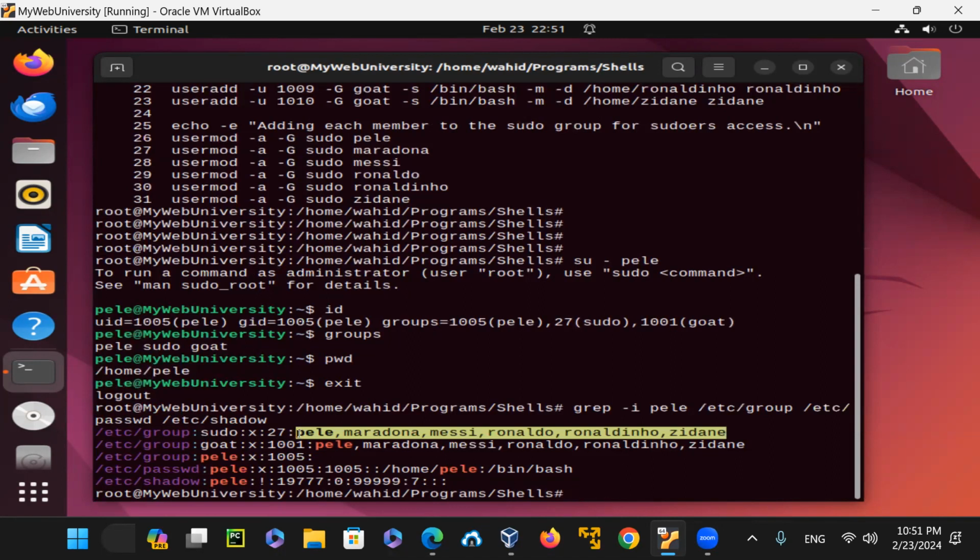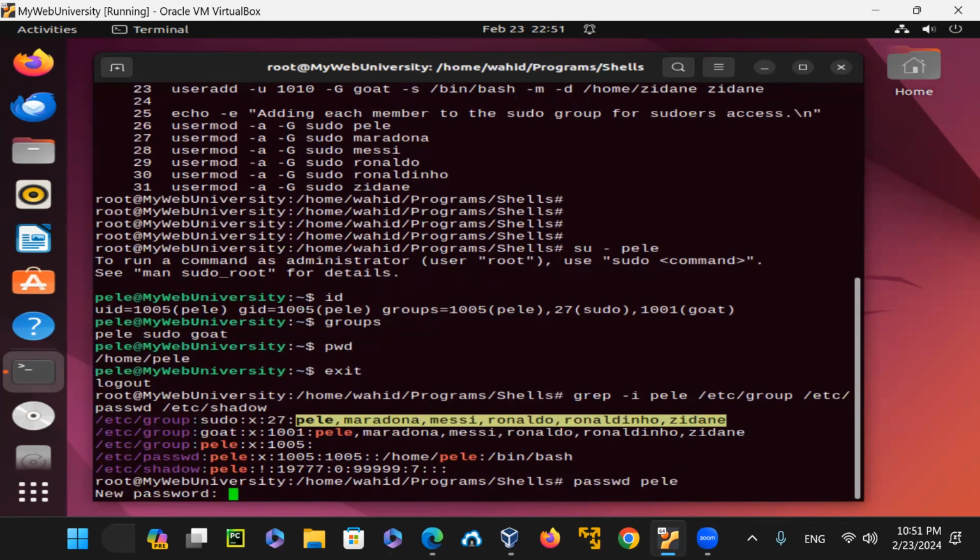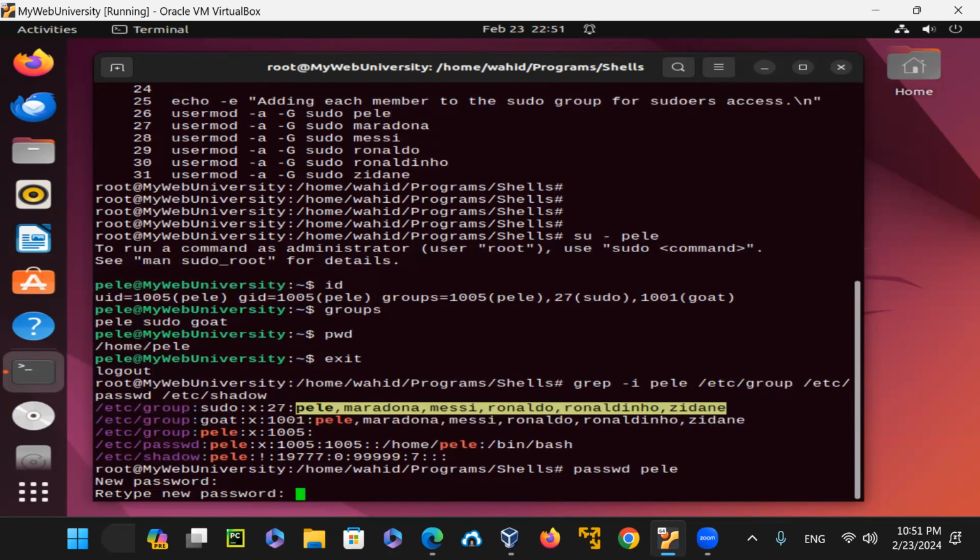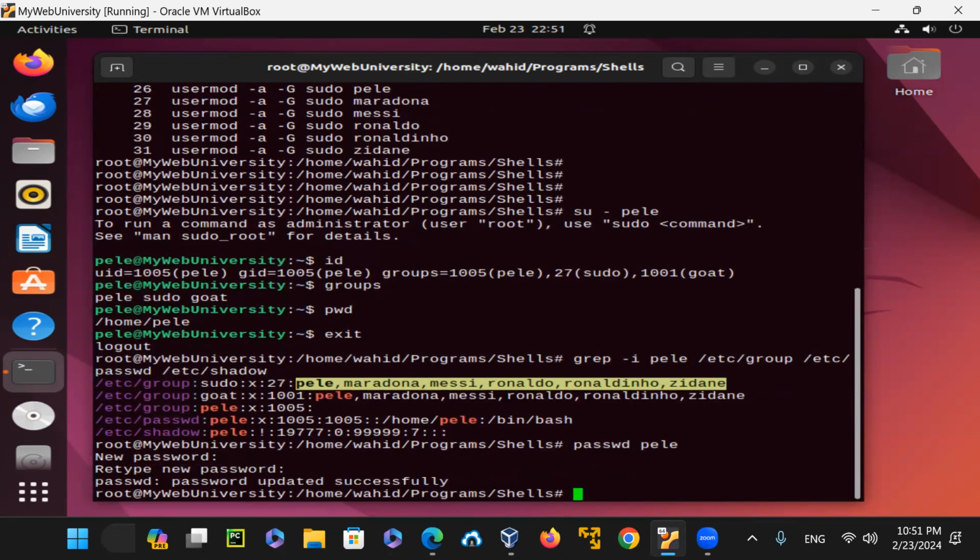In order for Pele to be able to log in as a sudo user, I'm going to assign him a password and say passwd Pele, and then I'm going to give the password. And the password has to be strong. And now I have just assigned it.